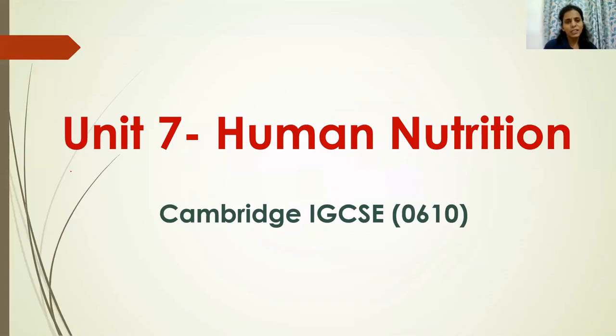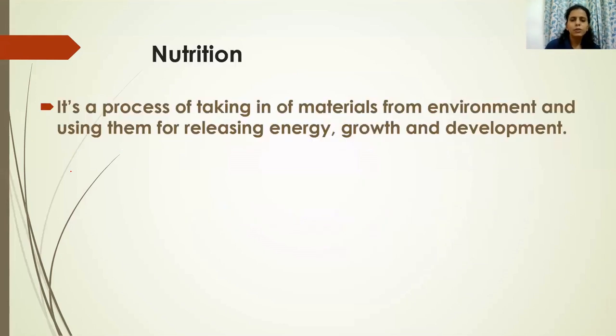Hello everyone. In this video, we are going to start with Unit 7, Human Nutrition from Cambridge IGCSE, and the paper code is 0610. So let's begin this chapter. In Unit 1, we have discussed some of the very important characteristics of living organisms. One of the very important characteristics of all living organisms is nutrition. This is because every living organism requires food for their survival.